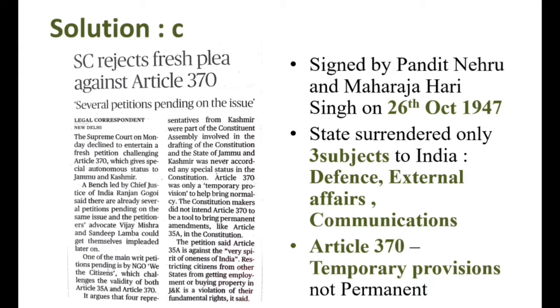Now recently Supreme Court declines the petition challenging the Article 370. The petition says that Article 370 was only a temporary provision and not a permanent one, which gives autonomy to the state of Jammu and Kashmir. Now it is against the spirit of oneness to India, that is restricting citizens from other states getting employment or buying property in the state of Jammu and Kashmir. The petition says that this is a violation of the fundamental right. So remember Article 370 and Article 35A. We have discussed it earlier. Very important.